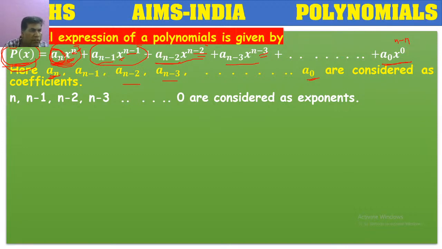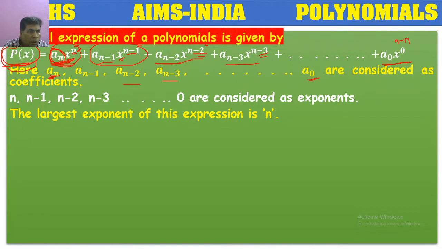In the case of coefficients also, it started with n, then n minus 1, n minus 2: first coefficient, second coefficient, third coefficient, fourth coefficient, up to the nth coefficient, like that. The exponents are in decreasing order, from the largest number decreasing one by one. So n is considered as the largest exponent of this polynomial.